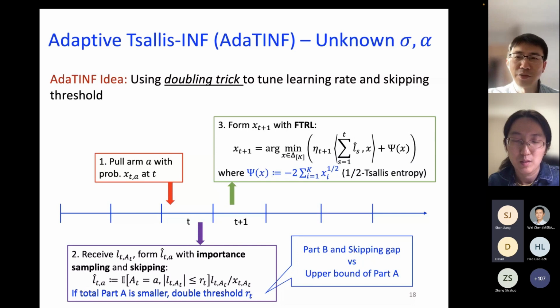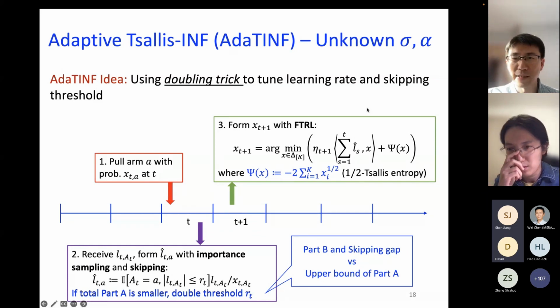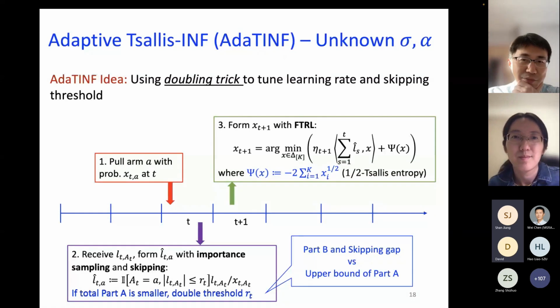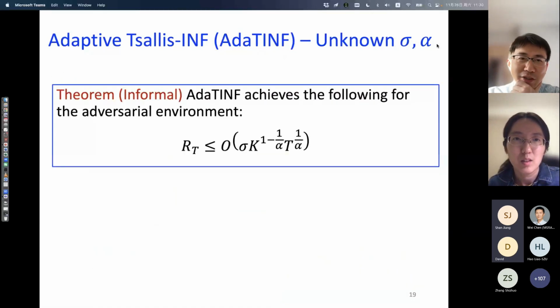And after we do that, we perform the FTRL update to generate the next action distribution. And here we use the 1/2 Tsallis entropy. Okay, and that's the high-level idea of the adaptive algorithm. And here we have the performance result.